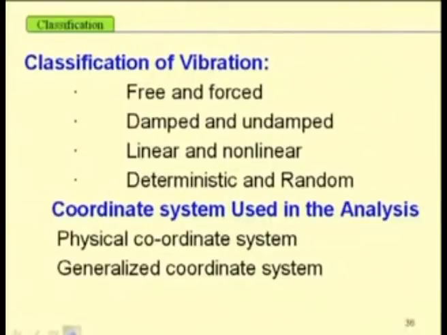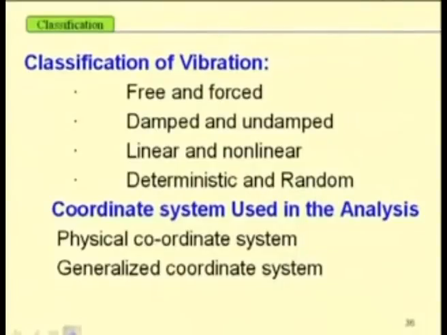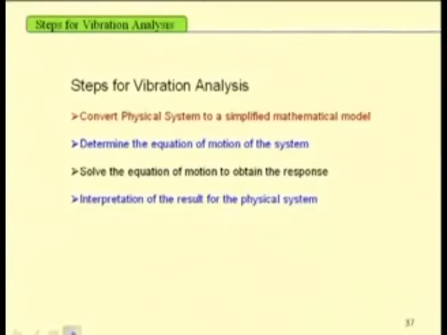In all these cases, to analyze the system we require different coordinate systems. The coordinate system may be a physical coordinate system or a generalized coordinate system. That we will discuss more in the second module. One may follow 4 different steps for this vibration analysis. Given a physical system, first one has to find the simplified mathematical model, and to find it one may go for equivalent systems.